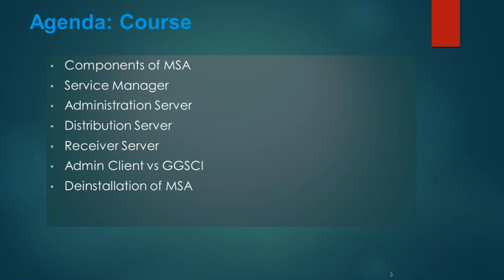Then we are also going to discuss bidirectional replication in microservices, DDL replication in the microservices architecture, initial load, and then we'll also discuss what happens when the source is classic and the target is microservices, or the source is microservices and the target is classic, and how you are going to set that up. All these things and a lot more, like troubleshooting, we'll be discussing: how to troubleshoot issues that you face in microservices.